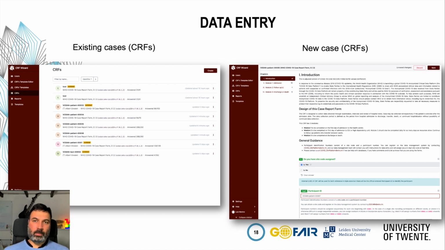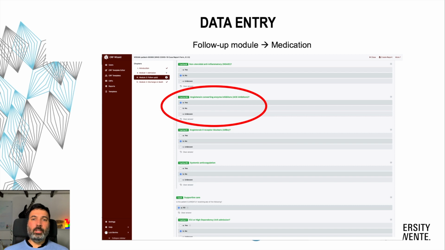We have some instructions as given by the WHO CRF document, and then we start the questions. In this screenshot, we can see part of the medication section of the follow-up module, including the question about the use of ACE inhibitor that we saw how we modeled before.